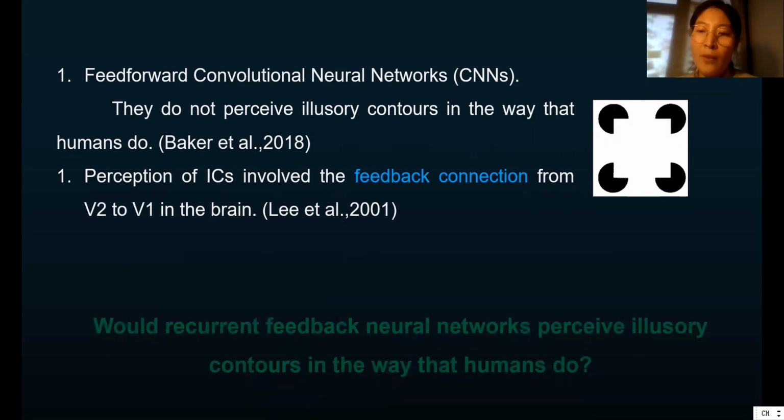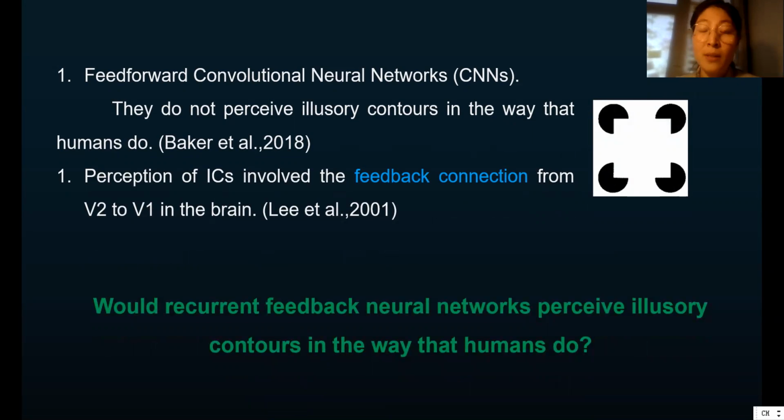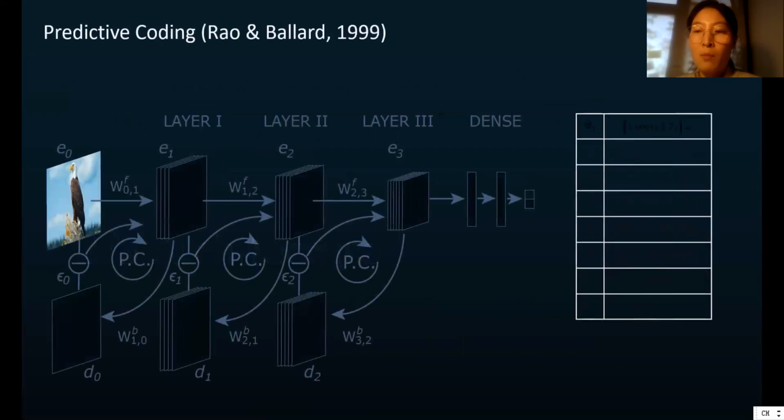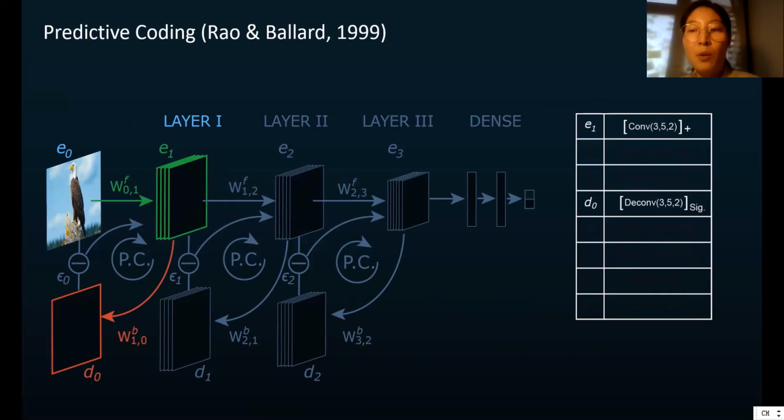Physiological evidence suggests that the perception of illusory contour involves feedback connections in the brain. Here we ask whether recurrent feedback neural networks perceive illusory contours in the way that humans do. To this end, we use an autoencoder module where an input picture is encoded through a convolution process and then decoded back to the picture.